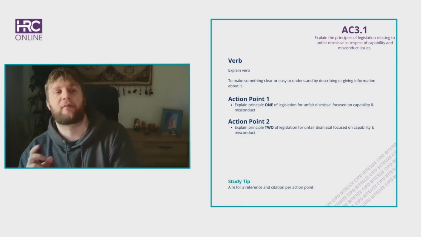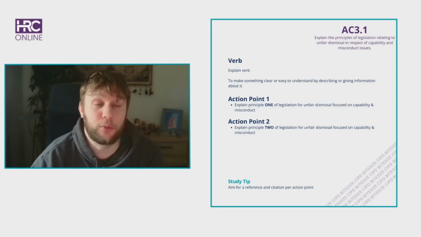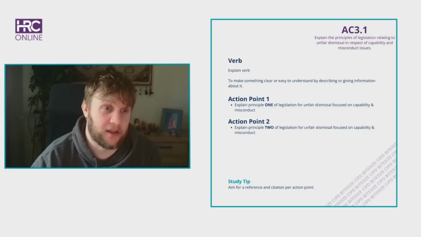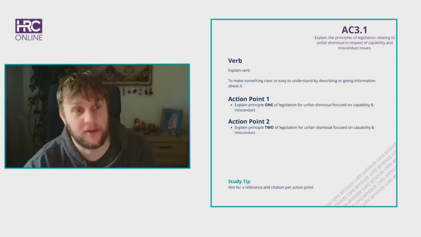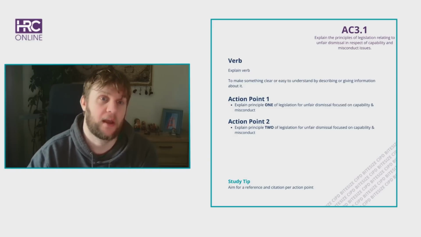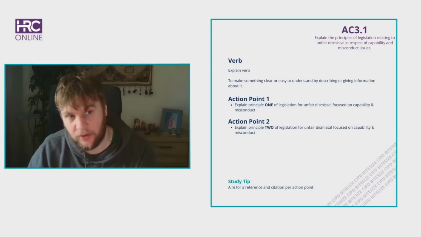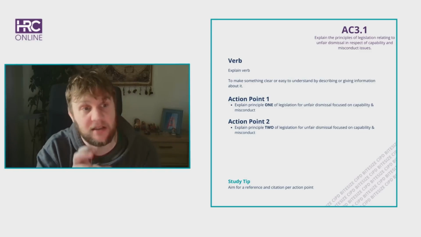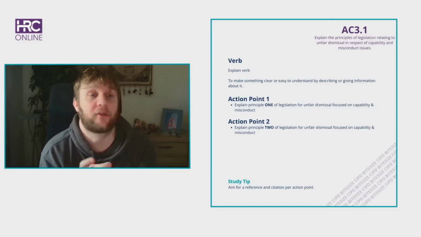Within CIPD 5HR01, you have 390 words per AC. You probably need 150 words per AC for this one to really do it, and aim for a reference and citation per action point. You probably should aim for 2 references and citations per action point on this one, because you're focusing on capability and misconduct. So you're probably going to look more at ACAS and some CIPD resources for this, more from an employment law perspective and from a legal perspective.